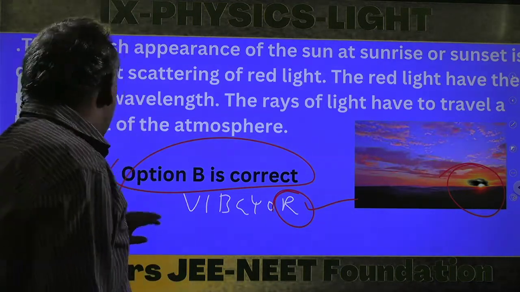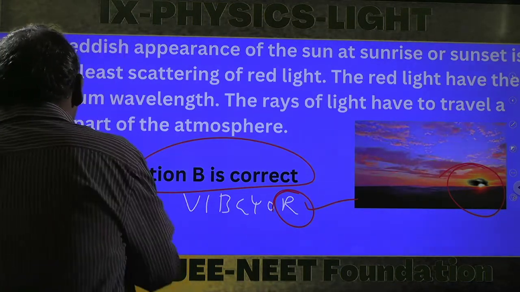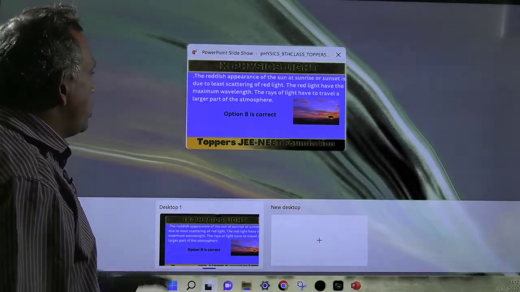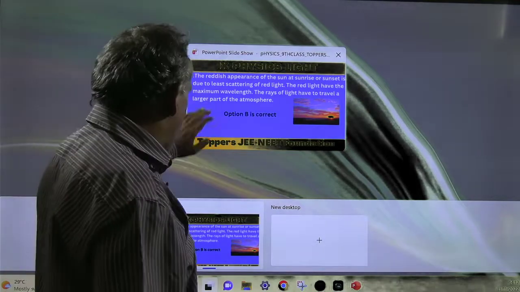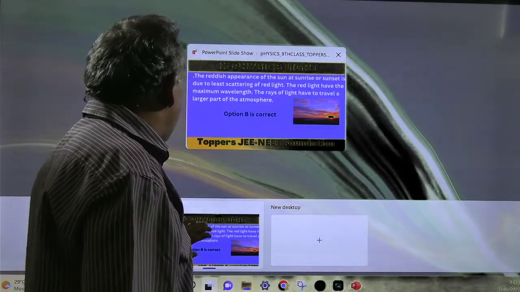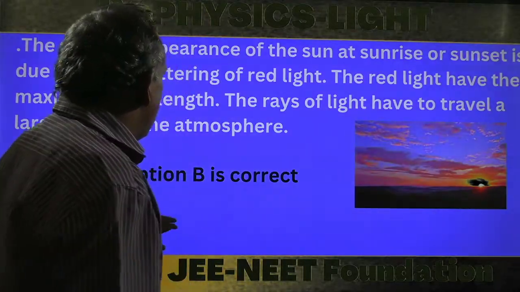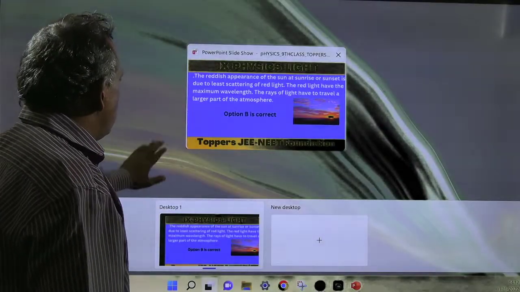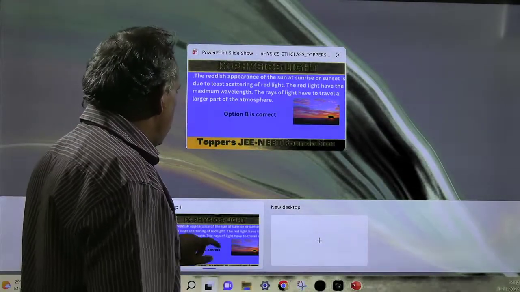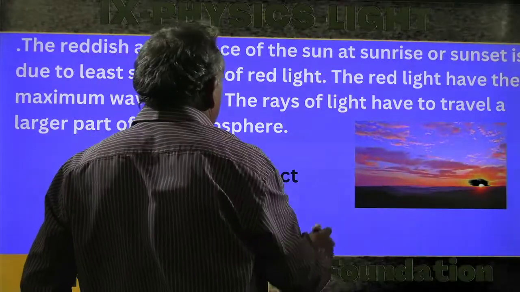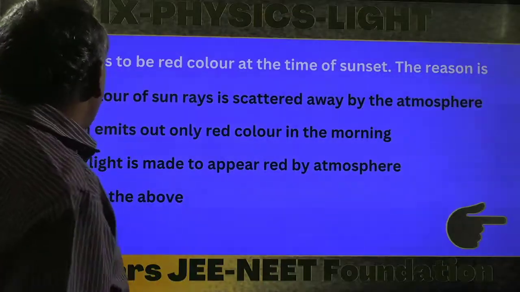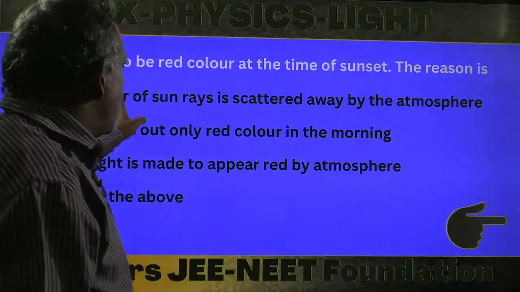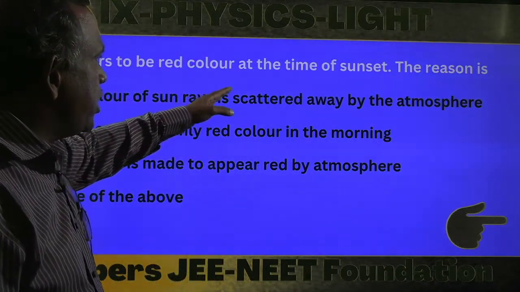So, next question. The sky appears red at the time of sunset.